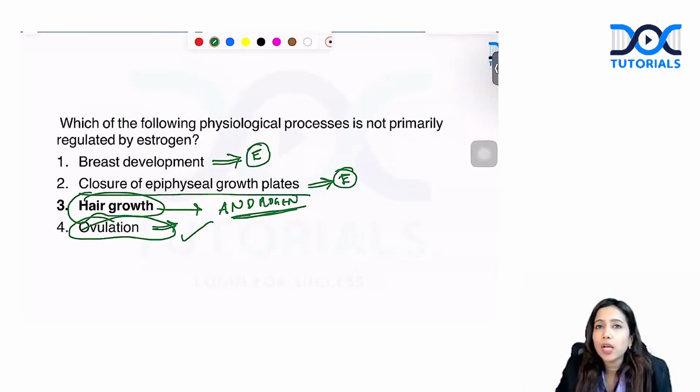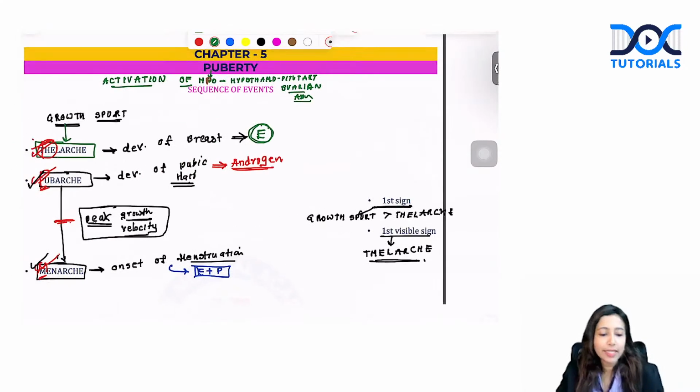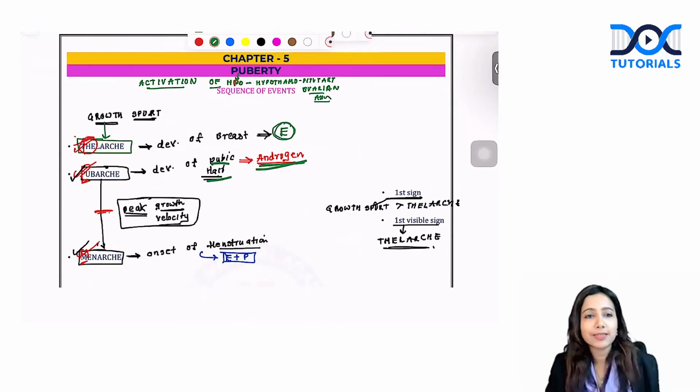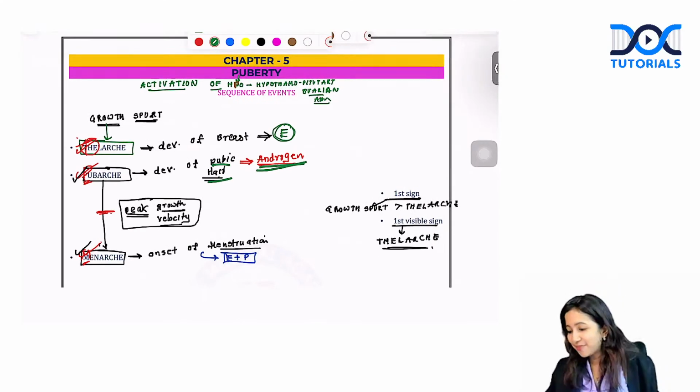As we saw, menarche, estrogen plus progesterone, pubarche or any form of hair growth was under influence of androgen. Thelarche, breast development was under influence of estrogen. Again, this is indirectly from that concept itself. Hair growth is due to androgens. That is the correct answer for this.